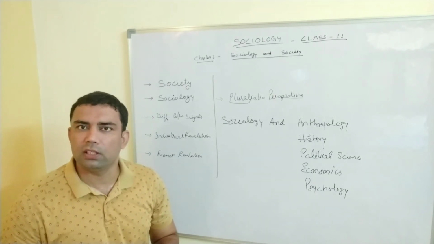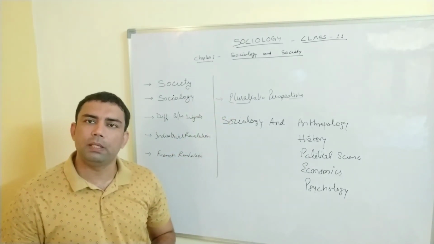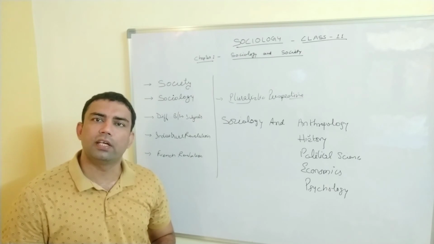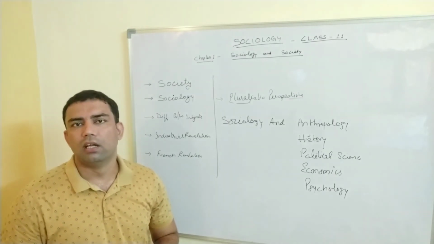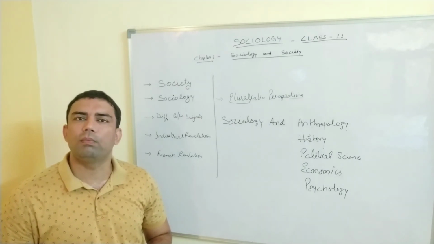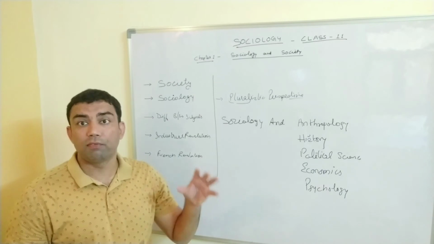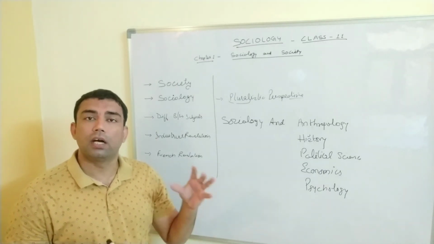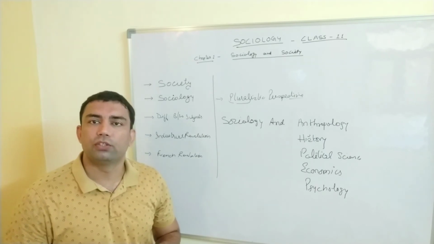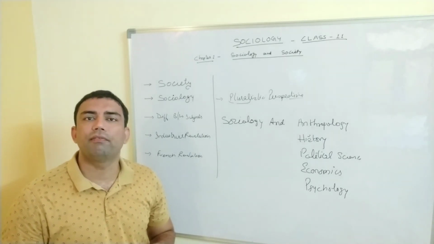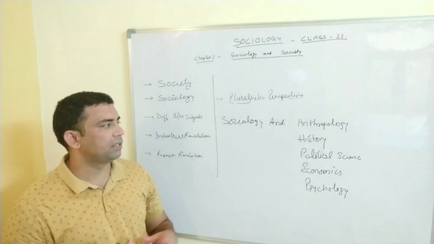But in sociology, as I told you, we talk about the pluralistic perspective. The people who are involved should be a number, plural, not a single person. If any individual is having any problem, that problem comes under psychology. If a lot of people are having some problem, a group, a society is having some problem, that is the problem of sociology. That is the content of sociology, not psychology. So hope you have got the difference between the subjects.